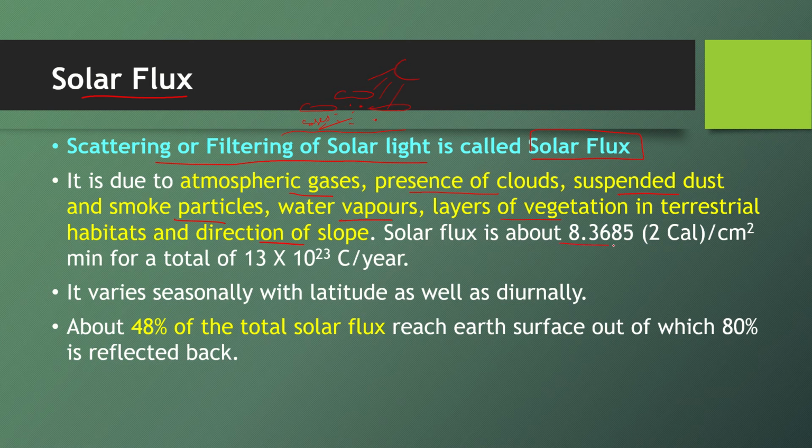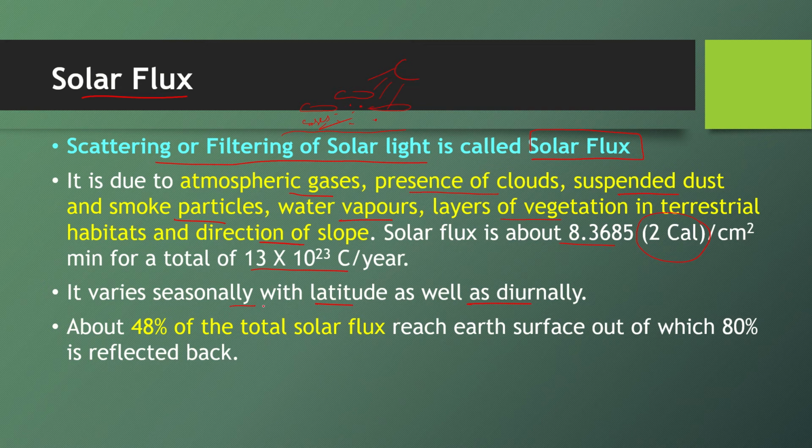So all these things contribute to solar flux. It is about 8.36 joules per centimeter square, which we roughly measure as 2 calories. This is for 1 minute, whereas for a year it is 13 into 10 to the power 23 calories per year. It varies seasonally, so with the winter season and summer season, according to the temperature, the value of solar flux keeps on varying, as well as with latitude and during the daytime also, because then also the temperature is changing. So overall we cannot say that we have a definite value of solar flux.